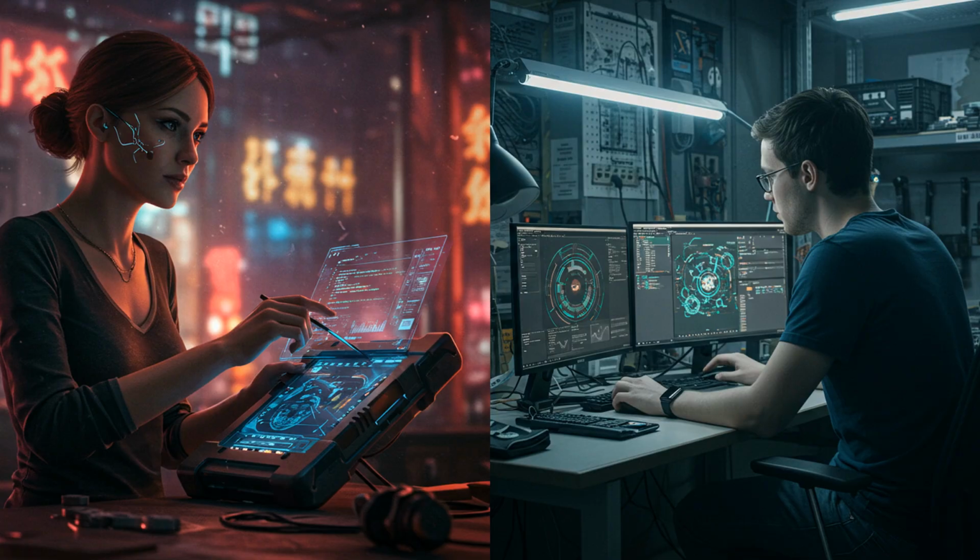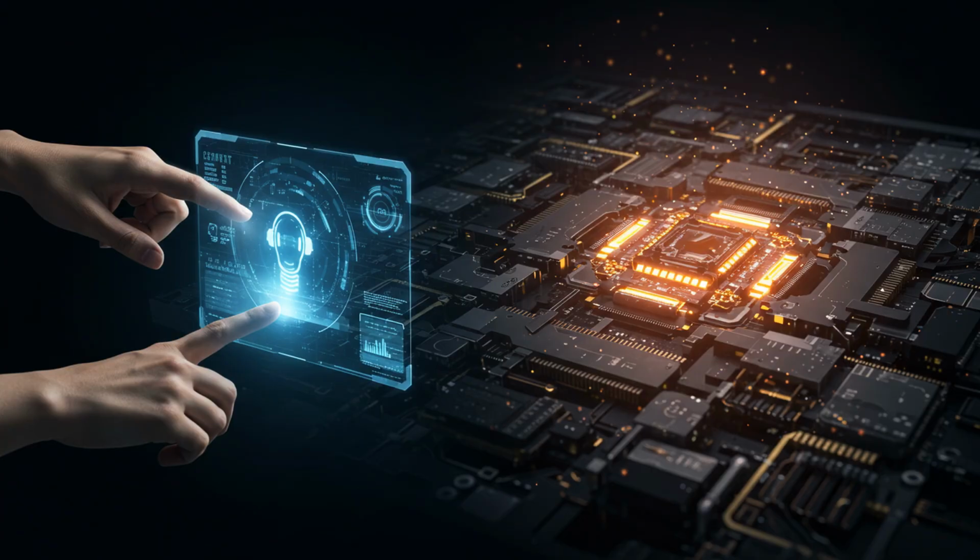Have you ever wondered why some developers choose Python while others swear by C, or why game engines are built with C++ but websites with JavaScript? Today, we're diving into the fundamental division in programming: high-level versus low-level languages.